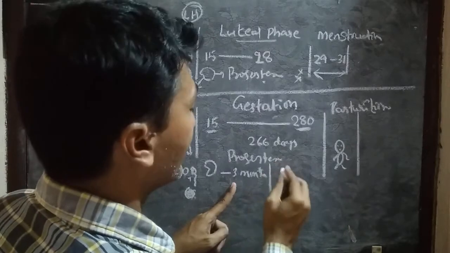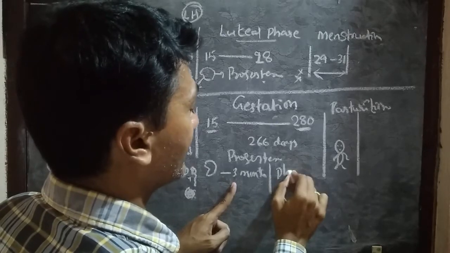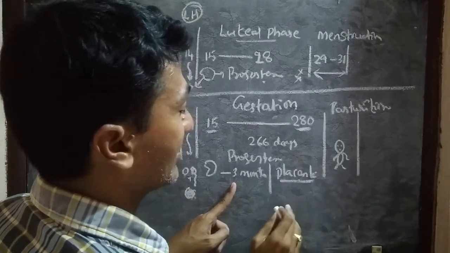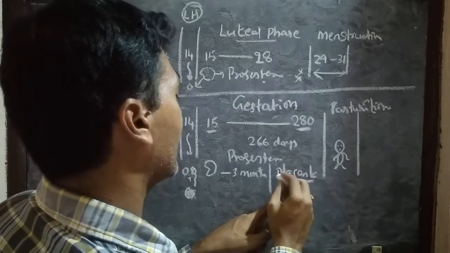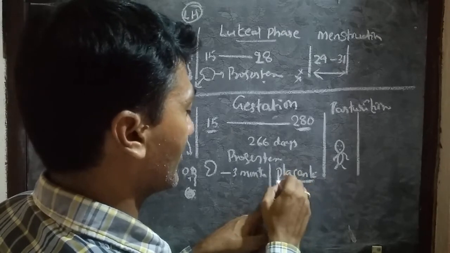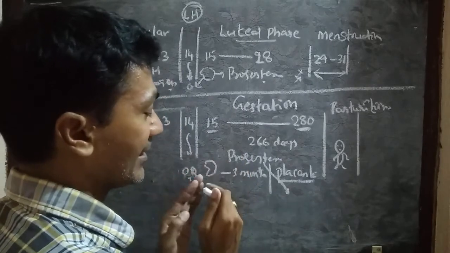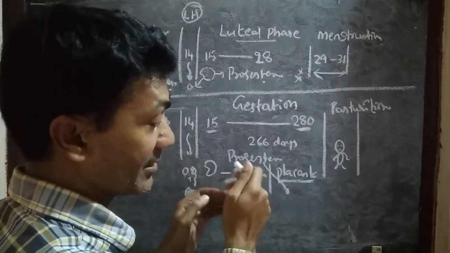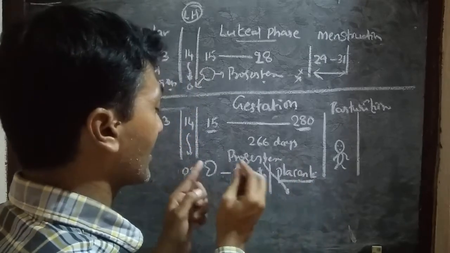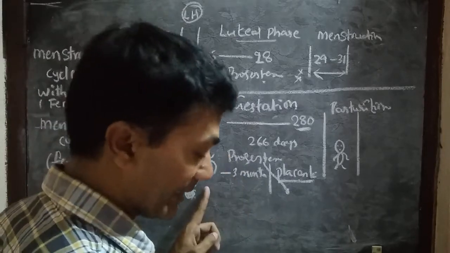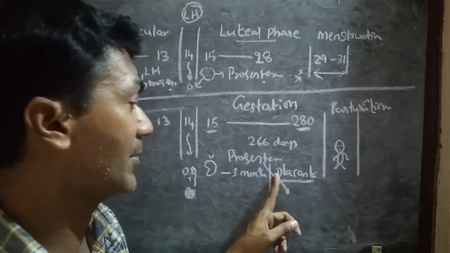After 3 months, placenta will form. In the 4th month the placenta forms in the female reproductive system. The placenta takes over the role of releasing progesterone. The corpus luteum degenerates, but progesterone production continues, though the source has changed. So up to 3 months the corpus luteum maintains it, and after 3 months the placenta maintains the release of progesterone.